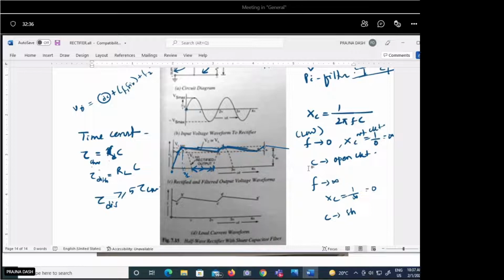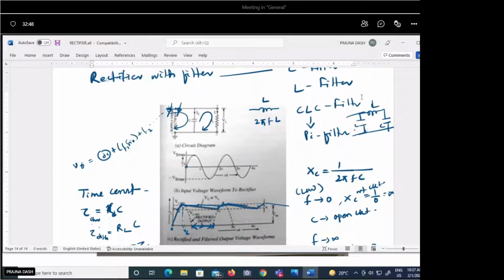So that is based upon how much capacitance value there is, what the frequency of the signal is, and depending upon that, how much resistance it is providing. That's why we are using this CLC filter. It is not the case that by using only a capacitor filter, 100% of the AC component can be removed and 100% DC can be separated. So it depends upon the component values and how much each is providing.